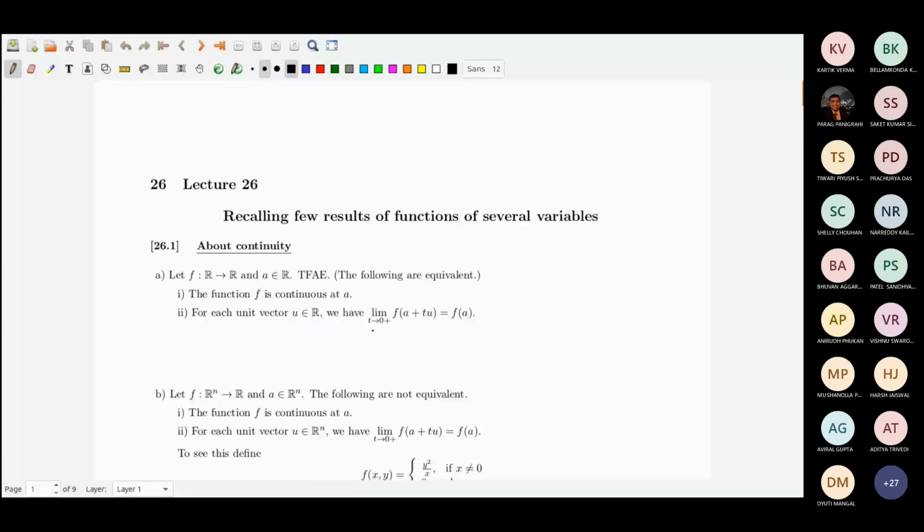They are the same. Okay, they are equivalent.